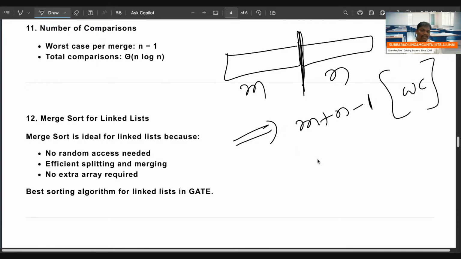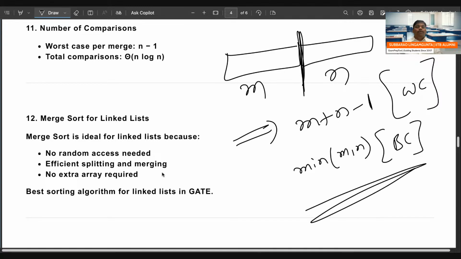What is the best case? Best case is minimum of m comma n, right? That is the merge algorithm comparisons, which is nothing but merge sort. Worst case number of comparisons is m plus n minus 1. If n by 2 and n by 2, then n by 2 plus n by 2 minus 1 means n minus 1. So total comparisons are n log n. That is the reason time complexity became n log n.